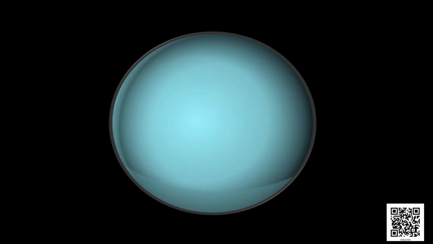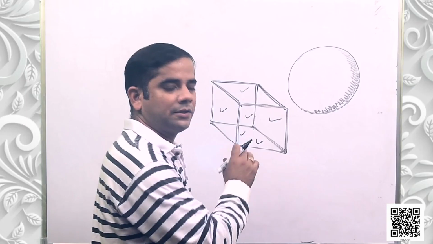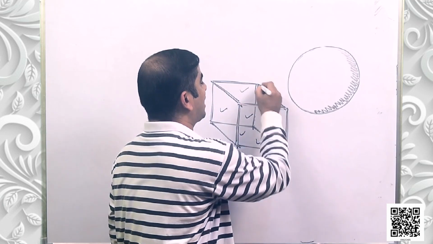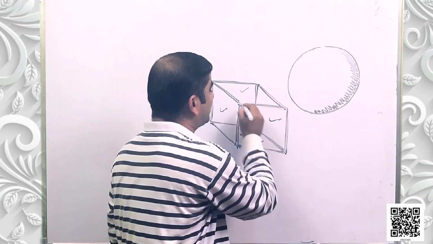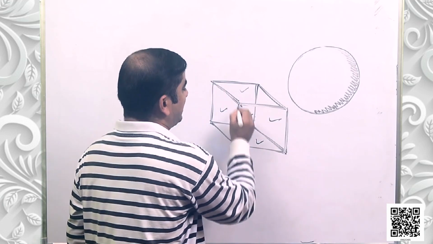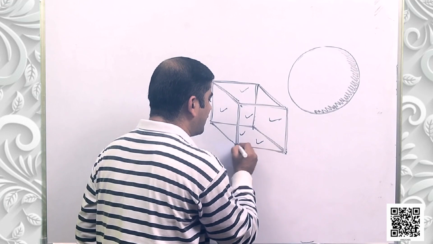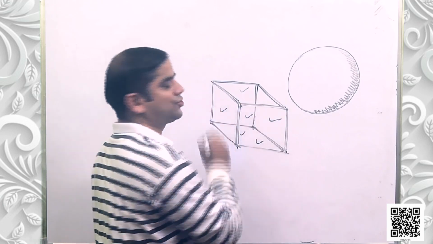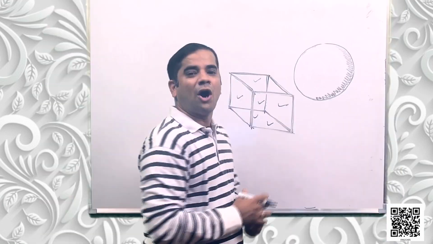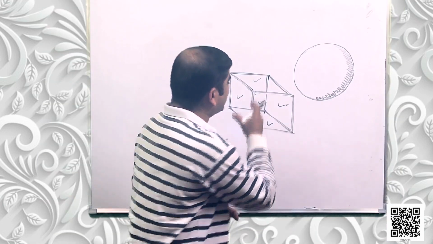And let us draw another solid, that is a sphere. So this is a cube which has 6 surfaces, and the surfaces are joined to each other with a straight line. Like this surface is joining this surface at this straight line. This is called the edge of the object. So this is a straight line.